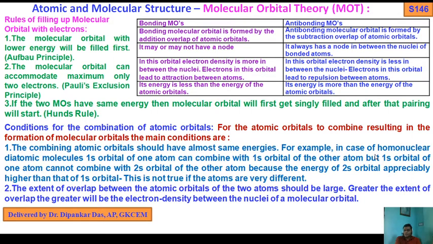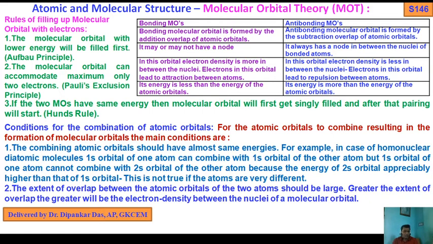For example, in case of homonuclear diatomic molecules, the 1s orbital of one atom can combine with the 1s orbital of the other atom, but the 1s orbital of one atom cannot combine with the 2s orbital of the other atom because of mismatching of energy, since the energy of the 2s orbital is appreciably higher than that of the 1s orbital. This is not true if the atoms are very different. So this is the main condition.